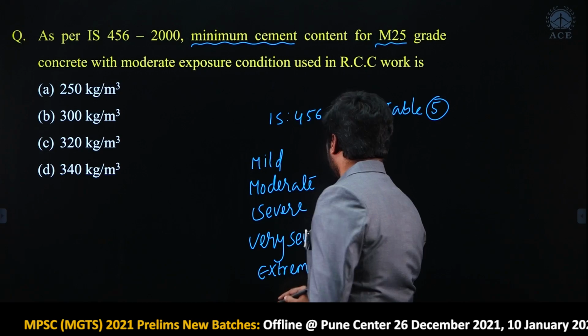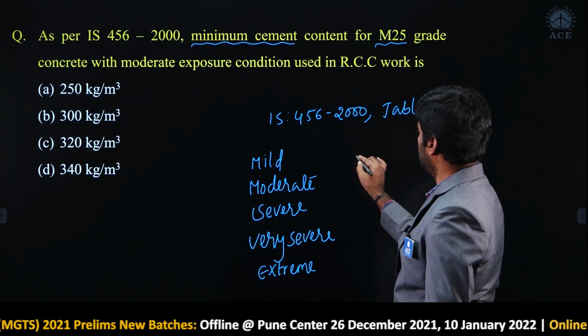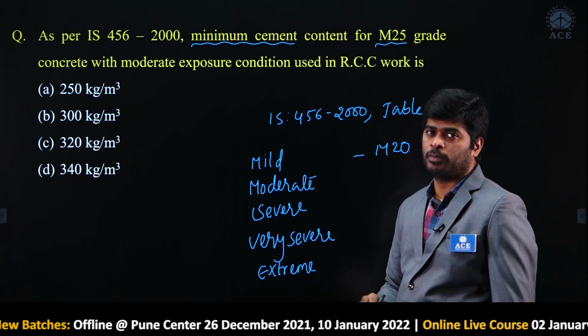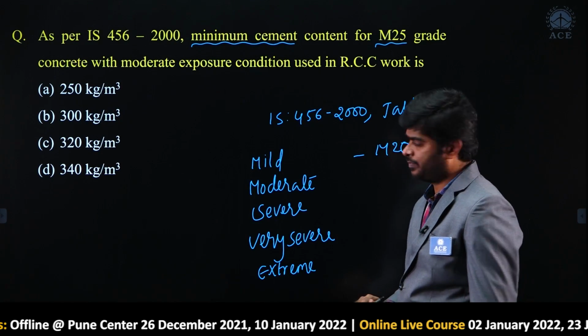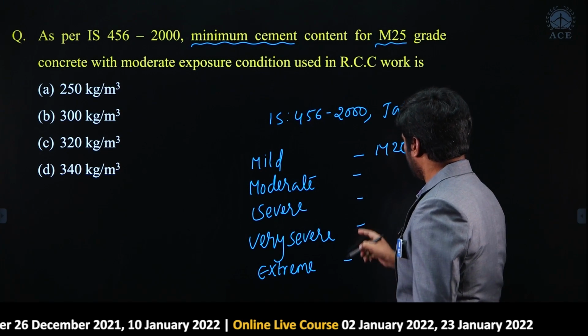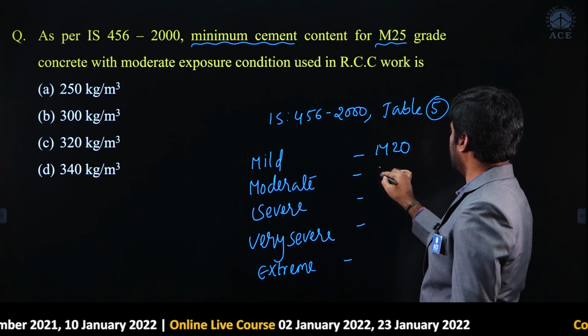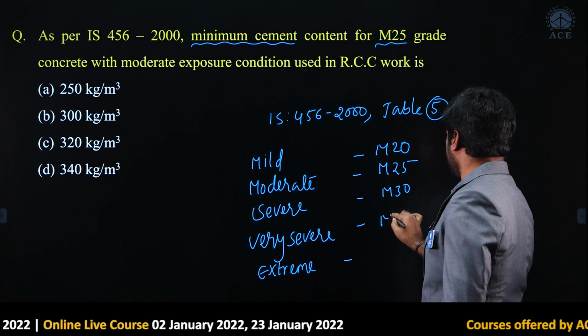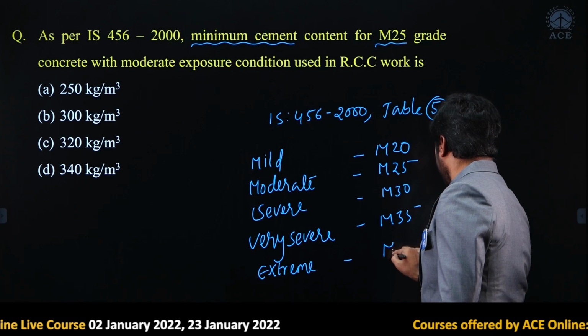It is better to remember like this: minimum grade of concrete in RCC will be M20 for general construction. Next, for every exposure condition you can increase by 5: M25, M30, M35, M40.